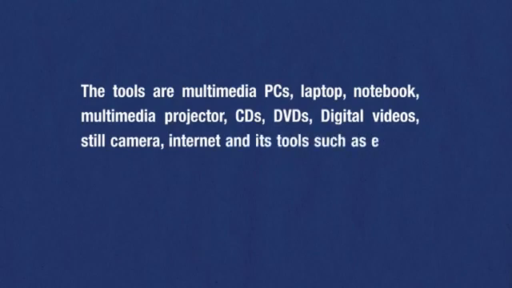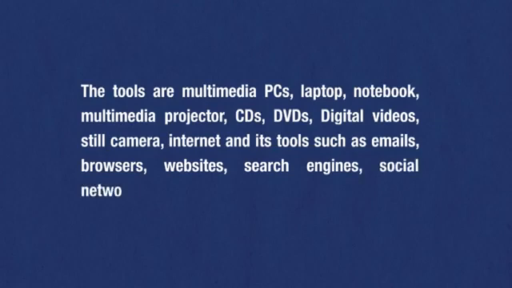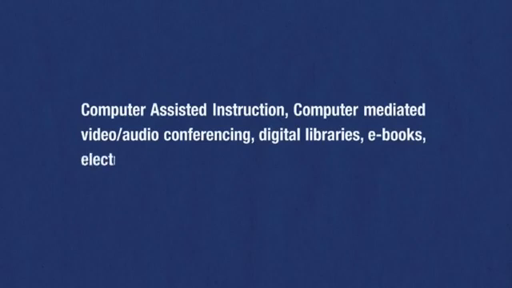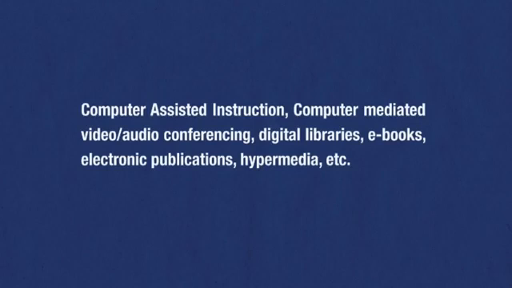The tools are multimedia PCs, laptop, notebook, multimedia projector, CDs, DVDs, digital videos, still camera, internet, and its tools such as emails, browsers, websites, search engines, social networking, chat, etc. Computer assisted instruction, computer mediated video audio conferencing, digital libraries, e-books, electronic publications, hypermedia, etc. These tools of ICT are broadly classified into 4 parts.